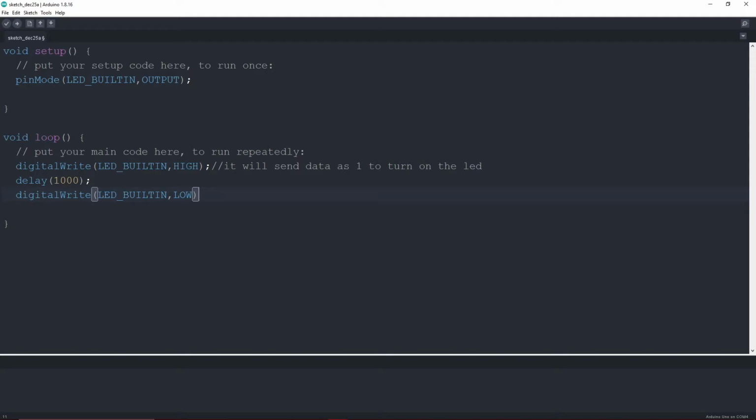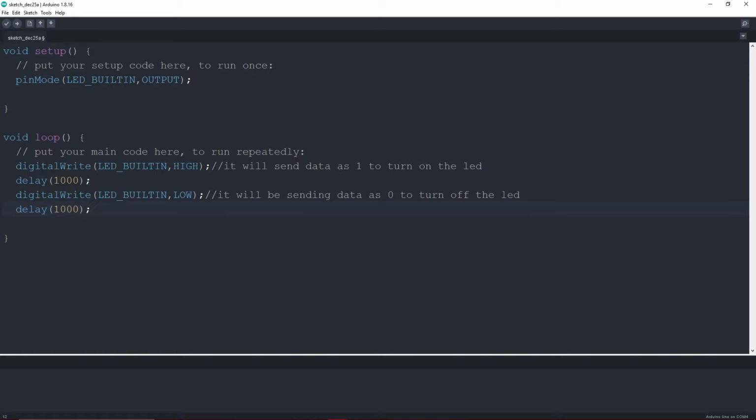We add a semicolon at the end of this line, and we will add the comment as well: it will be sending data as 0 to turn off the LED. And at the end of it we will add another delay of 1 second. I will provide 1000 in here, and I will add a semicolon.